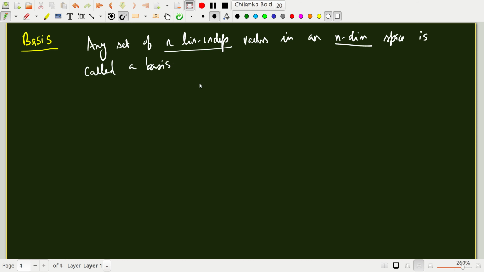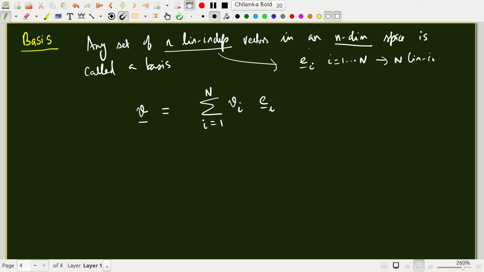linearly independent vectors with you, any vector in that vector space can be written as a sum or a linear combination of, so let's call these e_i's, i going from 1 to n. These are the n linearly independent vectors. Okay, let me use capital N here just to be consistent with my notation.